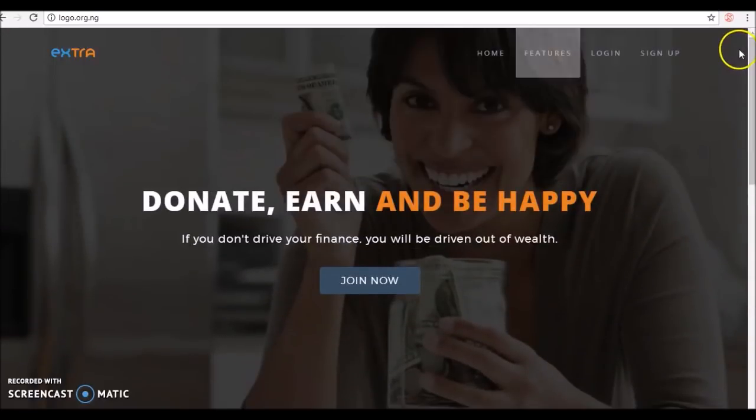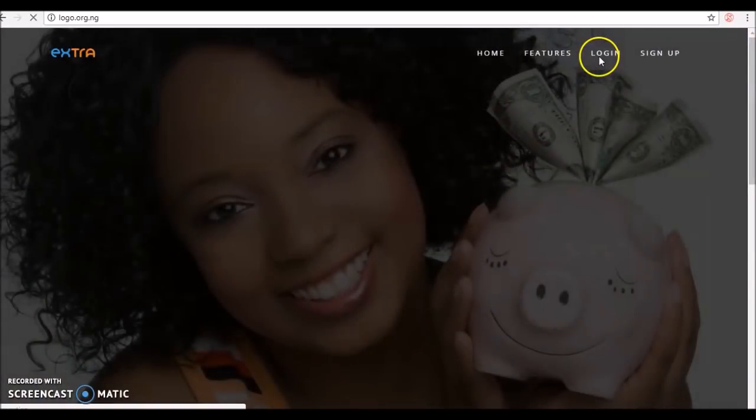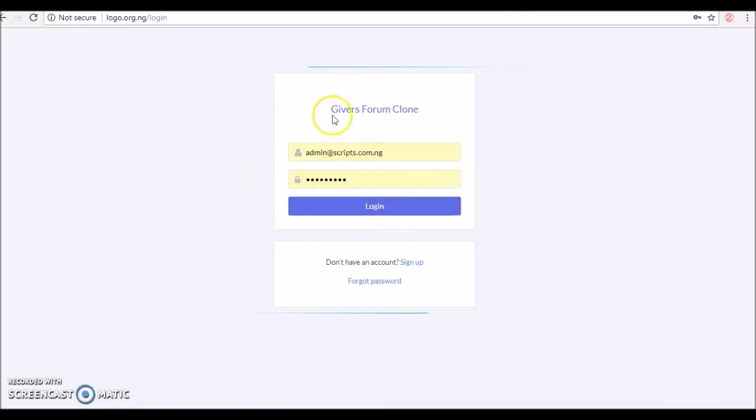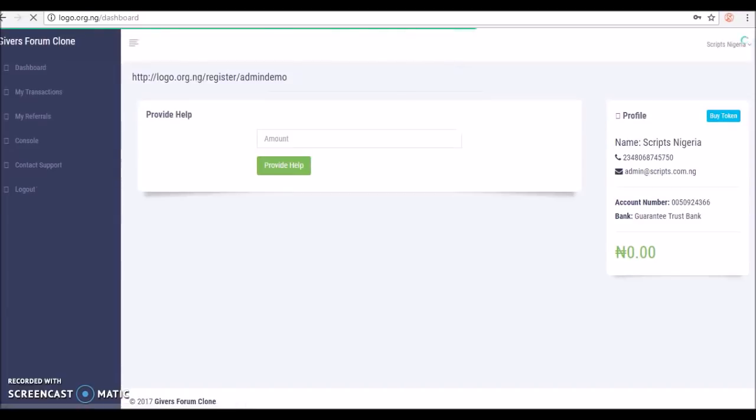So now let me log in as the admin. Login. Okay, this is the admin login panel. This is the user login panel, but I'm going to be logging in as the admin, whose access you're going to have if you get this script installed for you. Login. Now this is the dashboard.